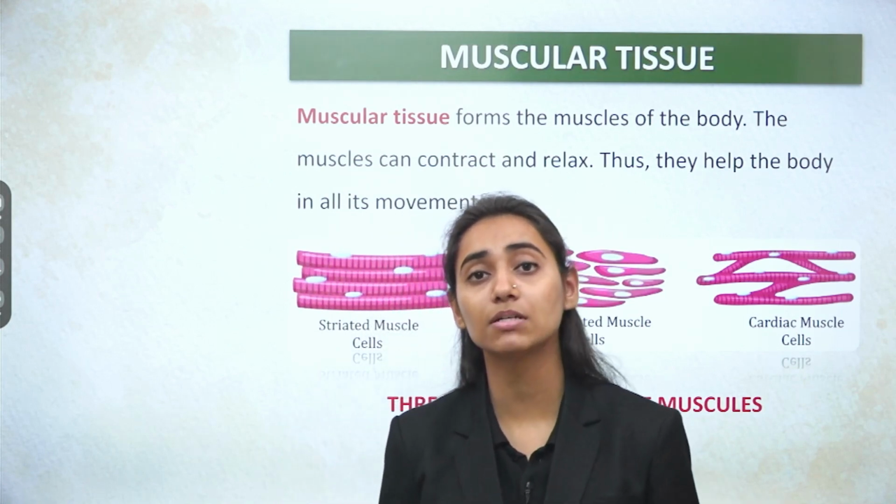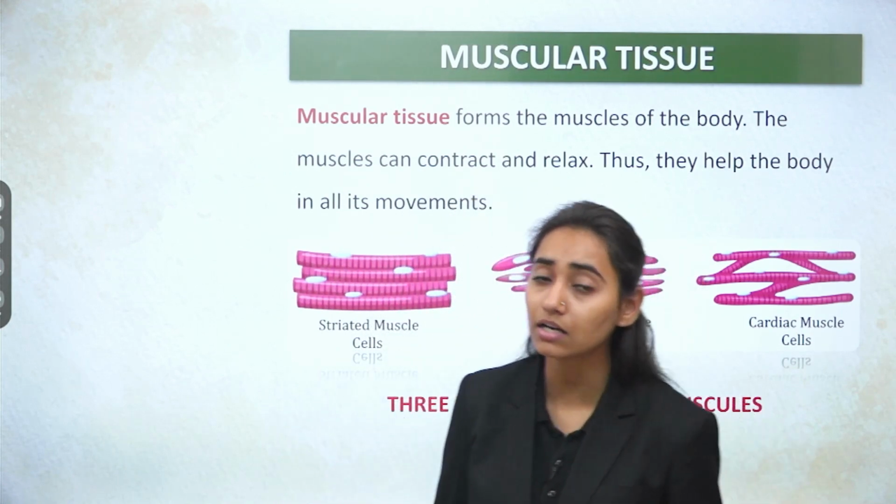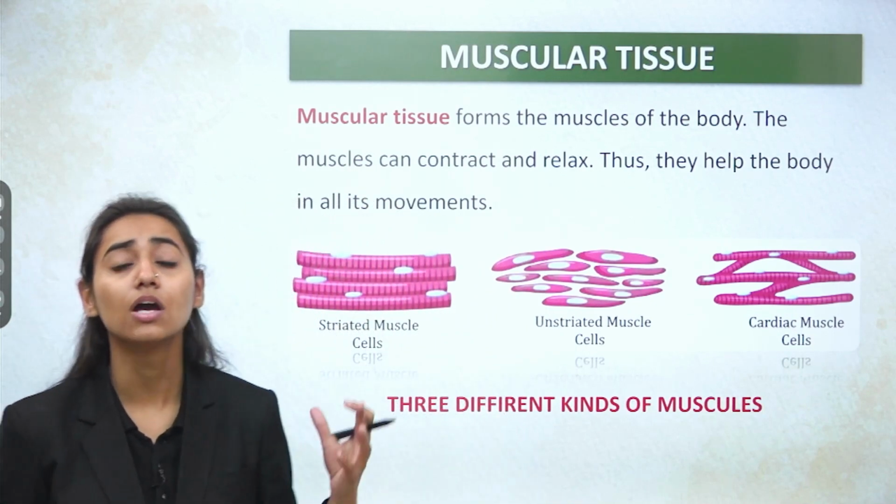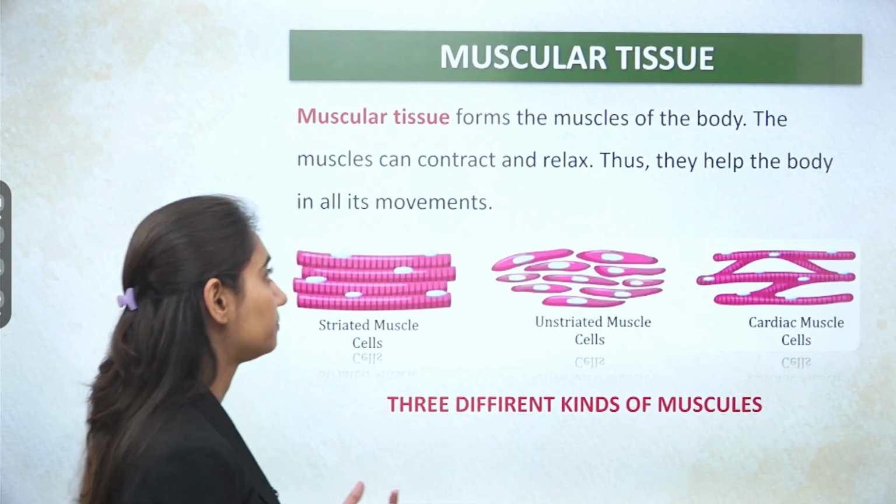Then comes the cardiac muscles. Cardiac is related to your heart. So these muscles are present in the heart. They perform the function of rhythmic contraction and relaxation.